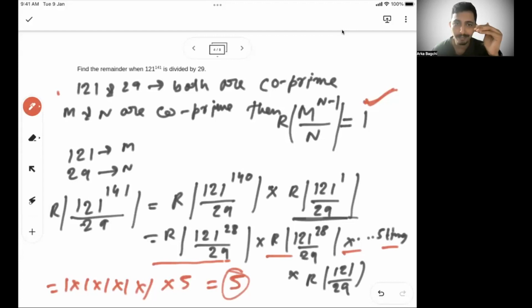So see how I have broken it; it does not look like an exact replica of the formula. They will not give you problems where you can directly apply the formula; you have to think and break. Okay, 29 is n, so n minus 1 is 28. I need somehow 28 in the power. And how can I make it 28 into 5? So 28 plus 28 plus 28, and then 1 is left. I'll take that separately.